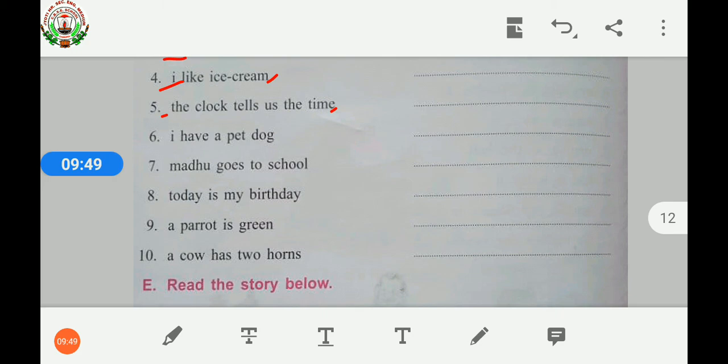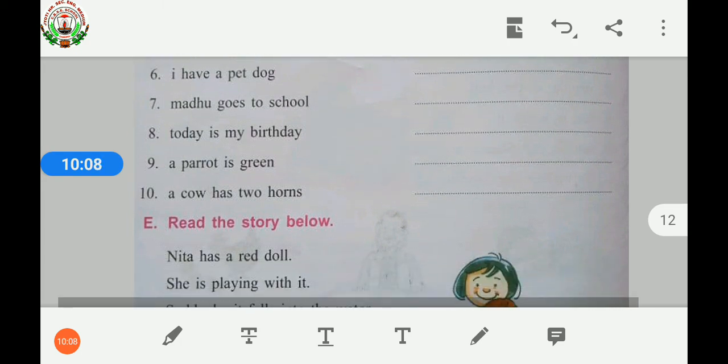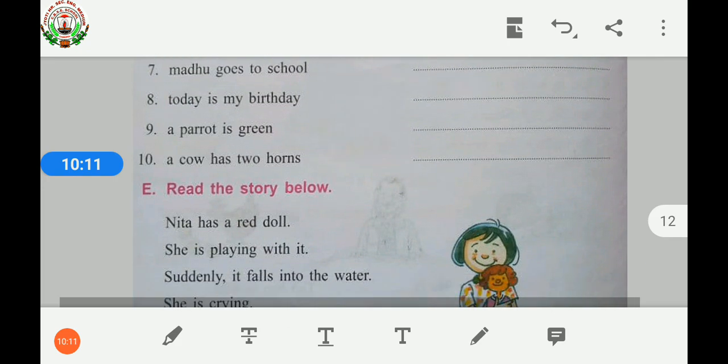Seventh one also, Madhu goes to school. Eighth, today is my birthday. Ninth, a parrot is green. Last, the 10th one, a cow has two horns. Children, write the first letter with the capital letter and put the full stop to make it a perfect complete sentence.